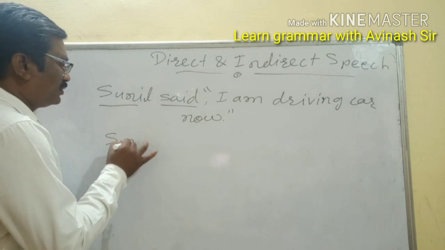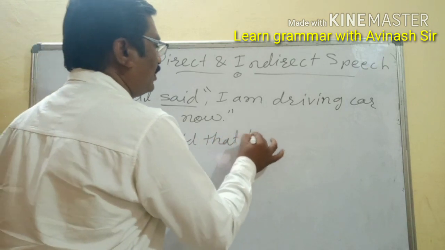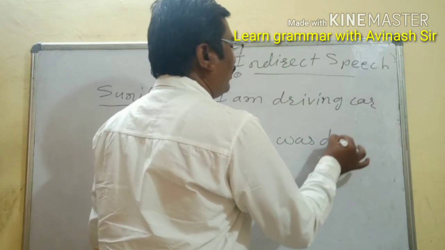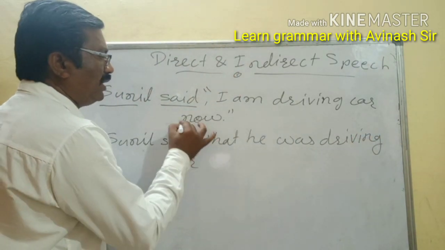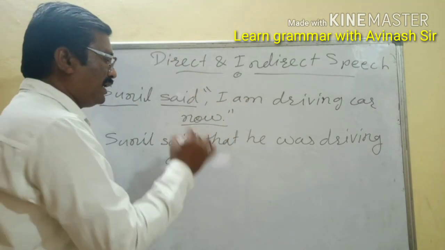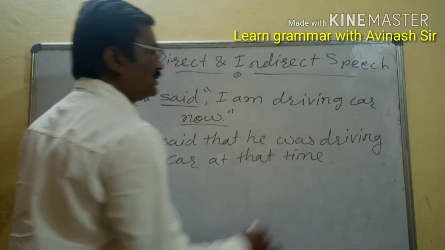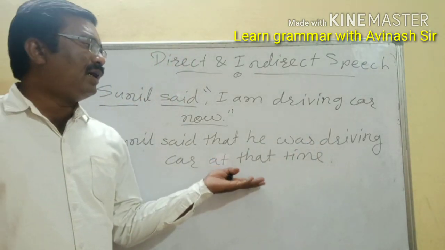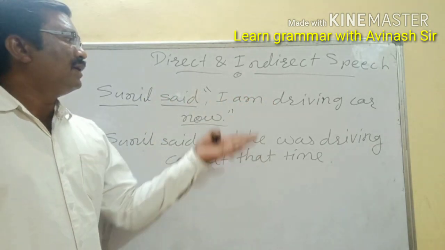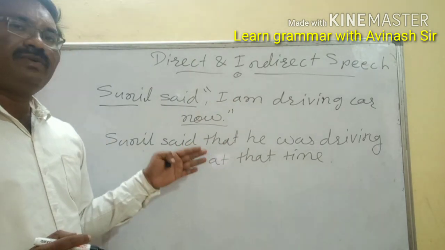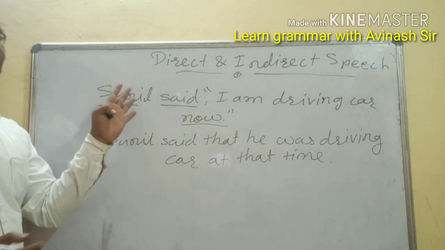How? Sunil said that he was driving car. Is he driving now? No, he was driving at that time. So at that time, this is the answer that will be there. But how? Okay, these changes, everything, we are going to learn afterwards. These rules we are going to see afterwards. But first of all, understand the base, or understand why we are using this direct and indirect speech.